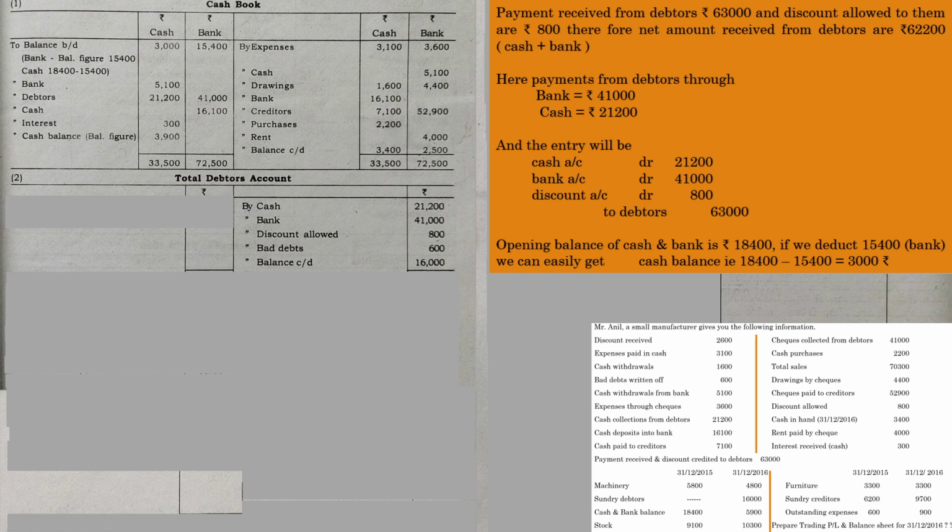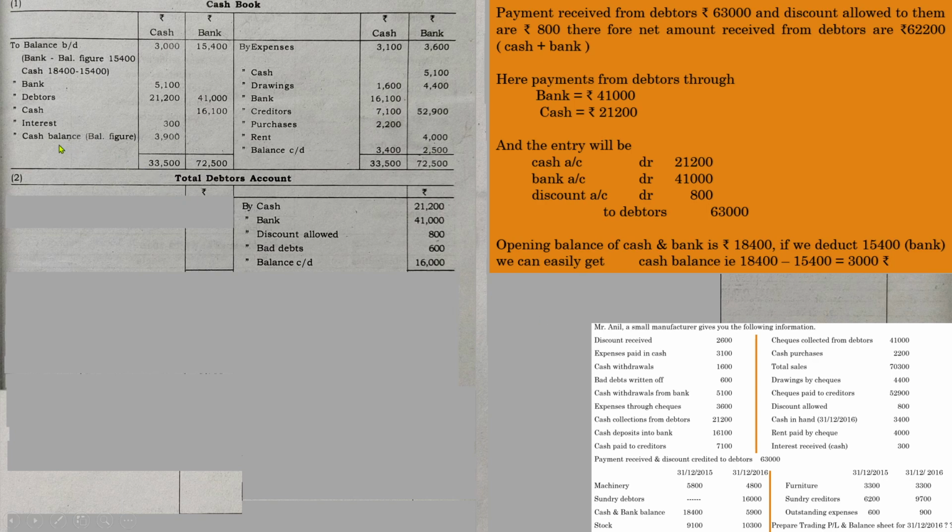Now we need to find the opening balance. Before we find the opening balance, in the question it is mentioned that total sales during the year, see, 17,300. So total sales means cash sales plus credit sales.